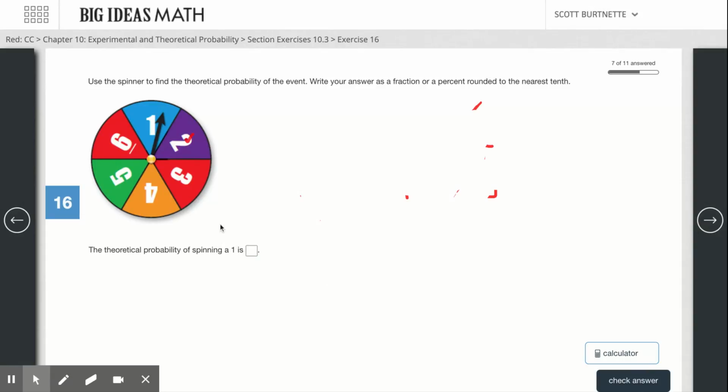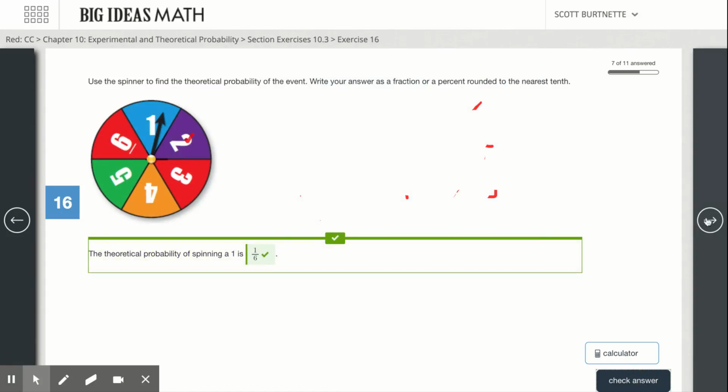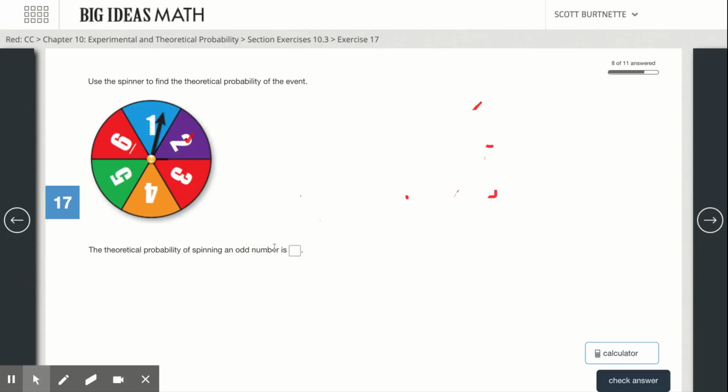The theoretical probability of doing a 1, well, there's only 1 of them out of 6 totals. So in theory, 1 time out of every 6, we should get a 1. Okay, the theoretical of an odd number, well, there are 1, 2, 3 odd numbers out of 6 totals.